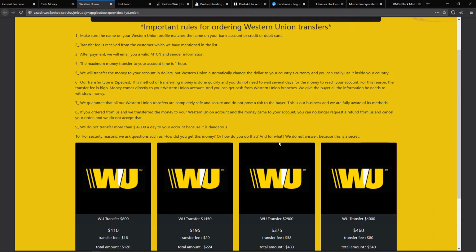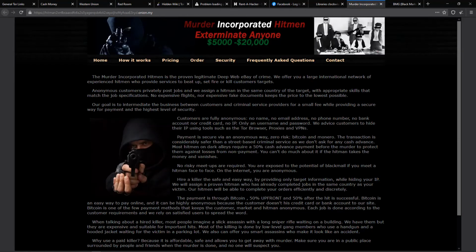Bitcoin is almost untrackable, whereas Monero, which is just emerging now, is completely untrackable. If you send the money, no one knows where it is, and that is why it is highly not recommended to transfer money here and there. So this is the first thing that I showed you, and the next thing is hitmen.